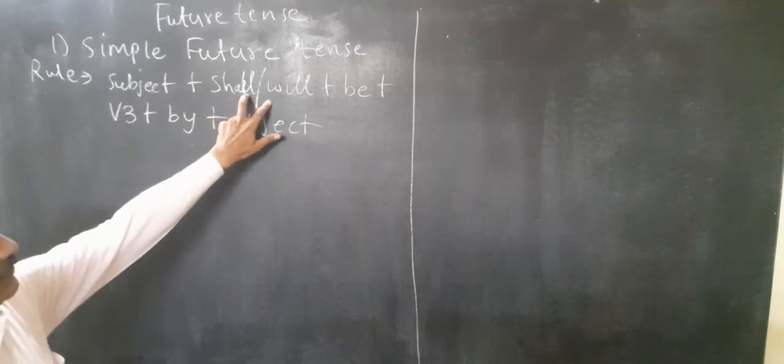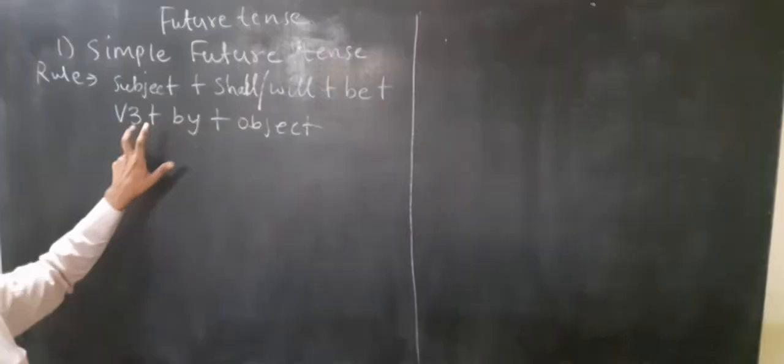Subject shall will be V3, which means the third form of the verb, क्रियापद का तीसरा रूप, by object. Okay? Take an example.